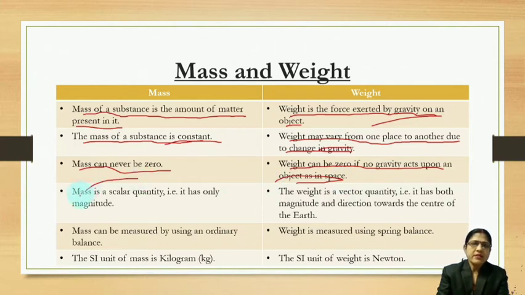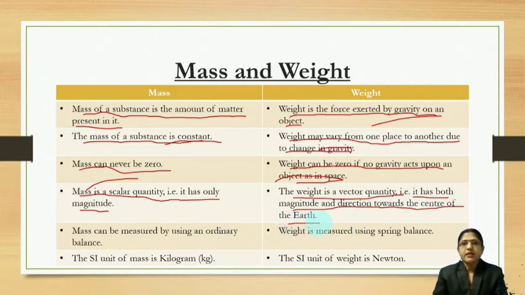Then mass is a scalar quantity. That means it has only magnitude and no direction. But weight is a vector quantity. That means it has both magnitude and direction. And the direction, of course, is towards the center of the earth, because gravity always pulls the object towards its center.